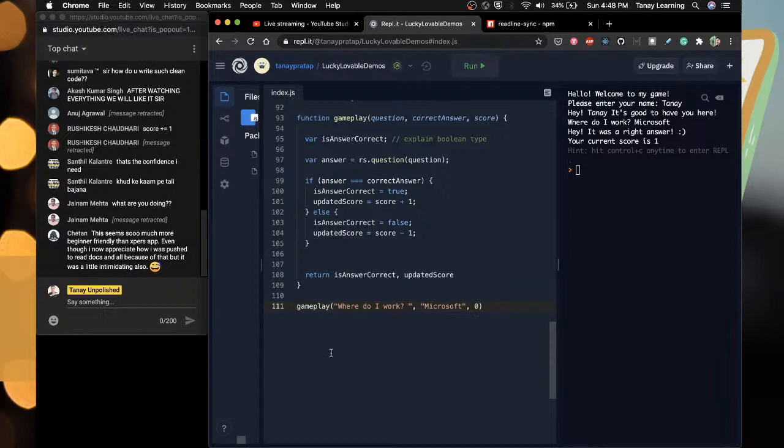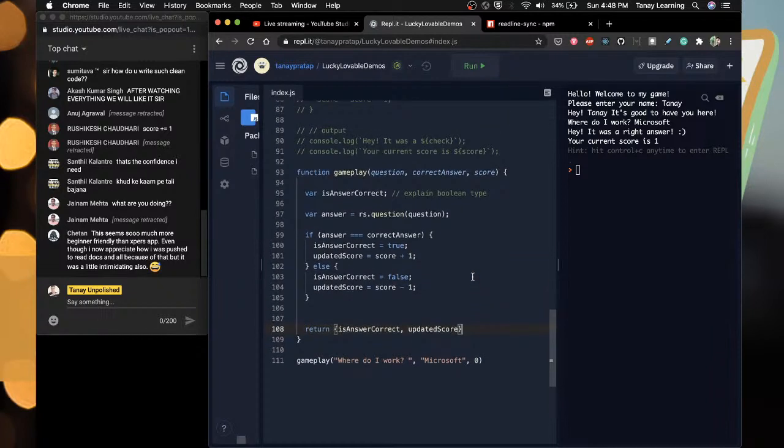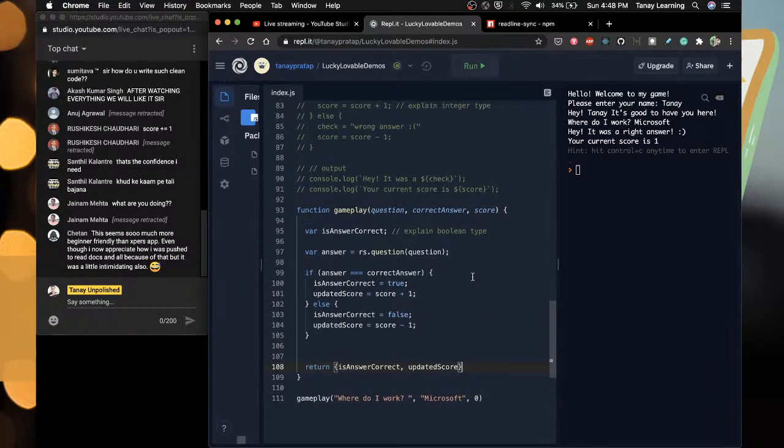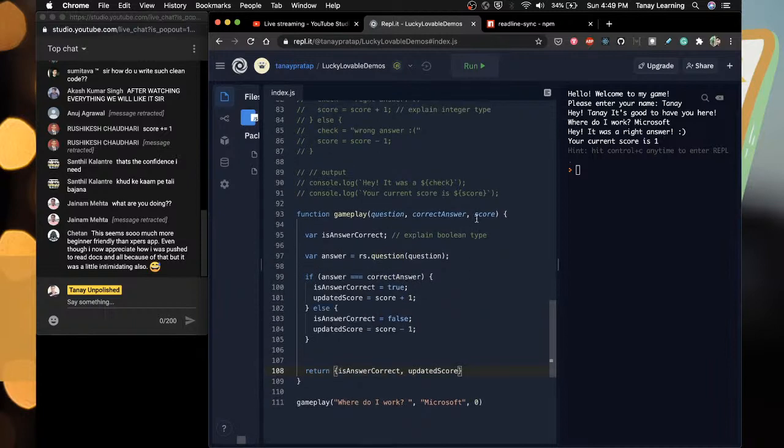And then it returns something, though it can't return like this. It cannot return like this, so we make it an object. Explain object now. That is a problem. I don't want to do this now in level 4. I want to do it later. So what do I do? See, this is why I practice. So what I do is I will make score a global variable, so that I don't need updated score. I just need gameplay.